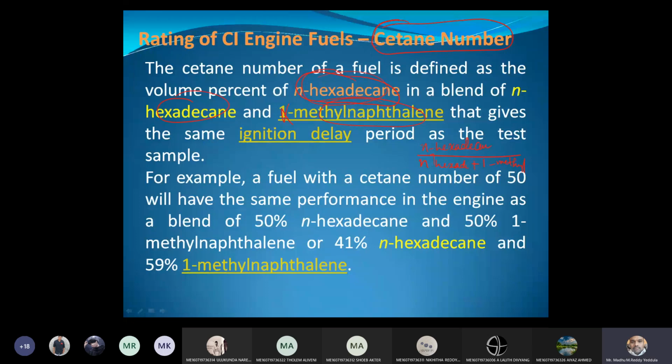For example, if you take a fuel with a cetane number of 50, we will have the proportions 50% n-hexadecane and 50% alpha-methyl naphthalene. This is the rating of CI engine fuels. With this, the combustion phenomenon in the SI engine is over. Now we will discuss combustion phenomena in the CI engine.